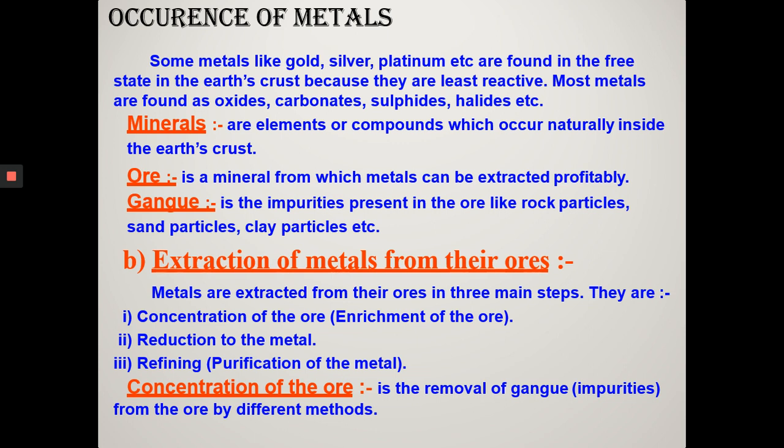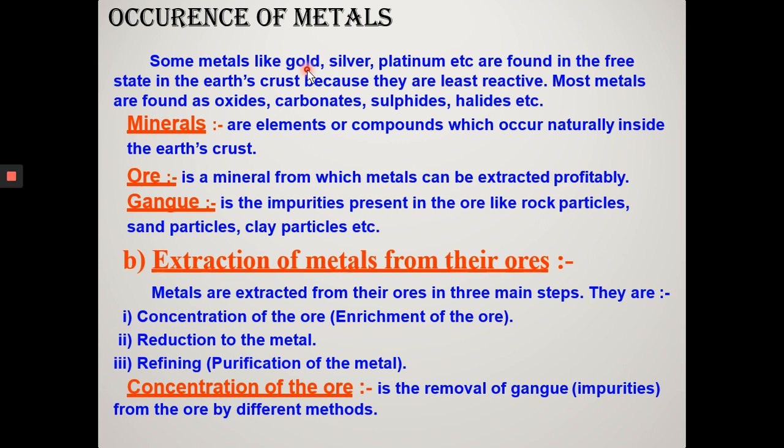Let us start with the occurrence of metals. Metals are found to occur in native or combined state. In nature, metals are either present in free state or in combined state. Free state is also called native state or elemental state. Some metals like gold, platinum, silver, copper are found in free state.